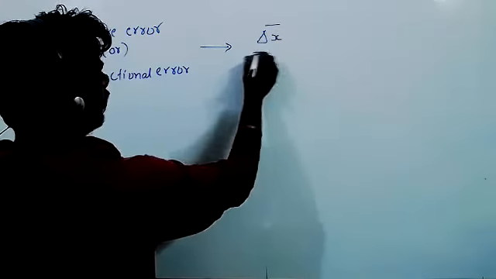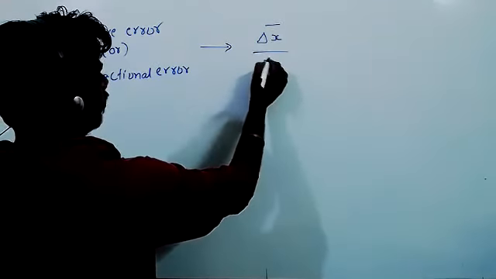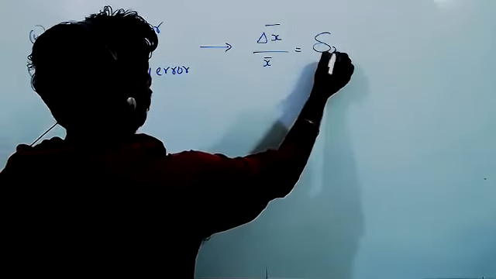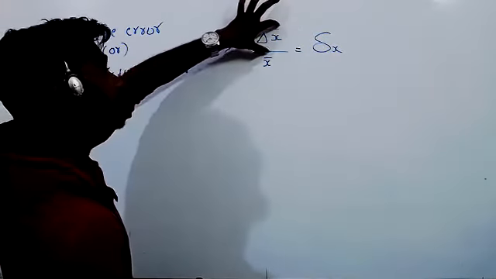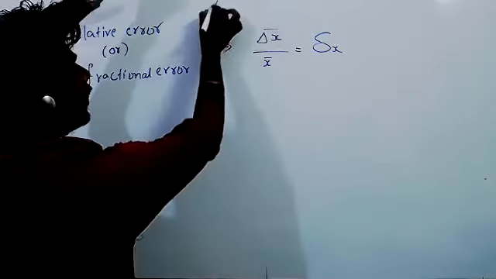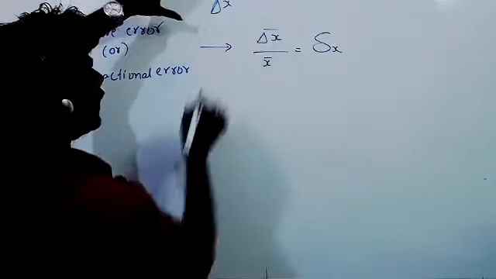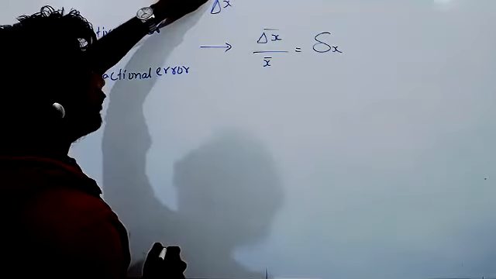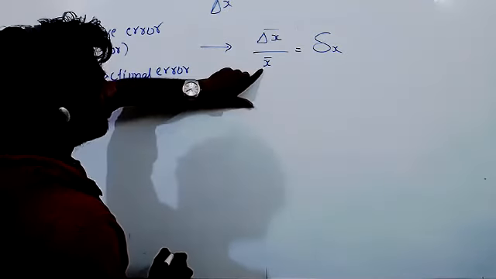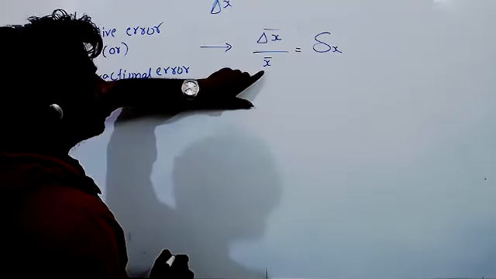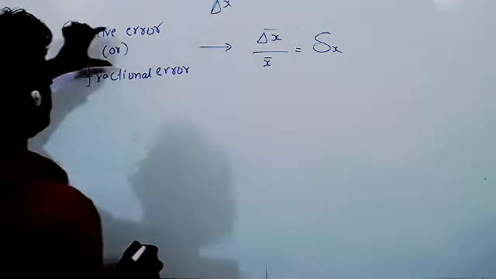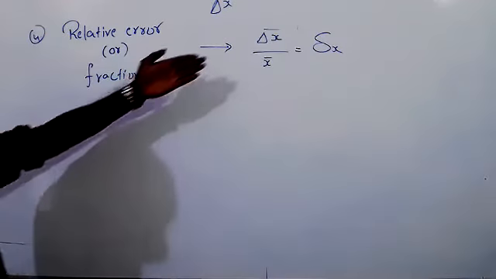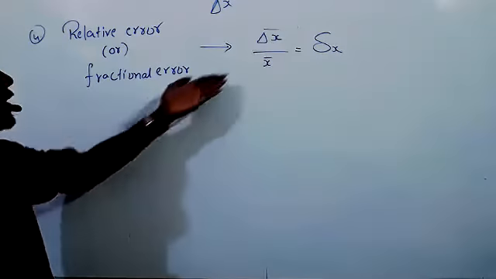Delta X bar, what is the meaning of this? Mean value minus observed value. So what is the name? Absolute error is delta X. Mean absolute error is where we have to give the bar. And this one is the mean value, and this is the mean absolute error. The ratio of these two we call the relative error, or fractional error also.